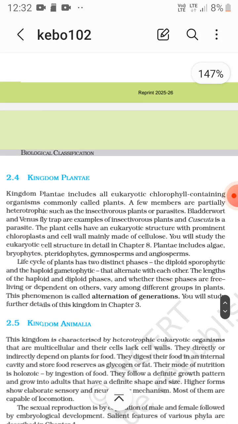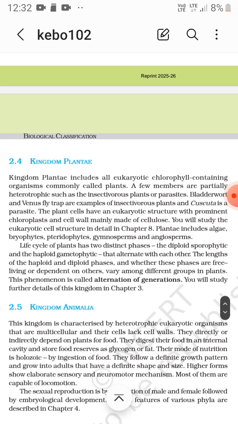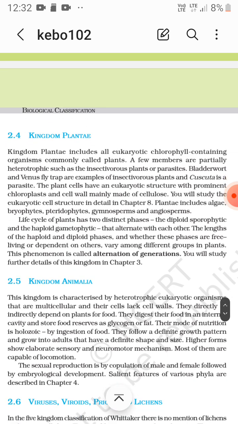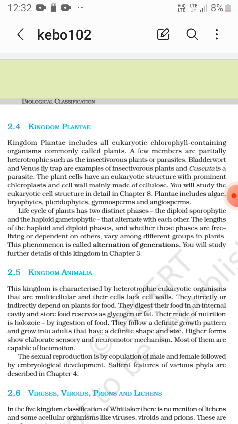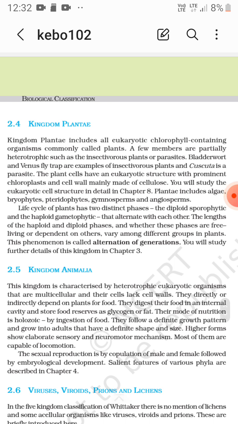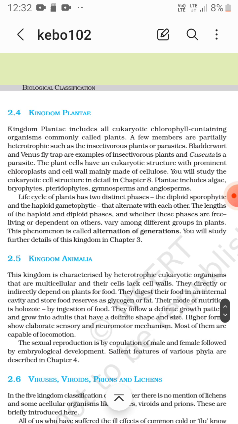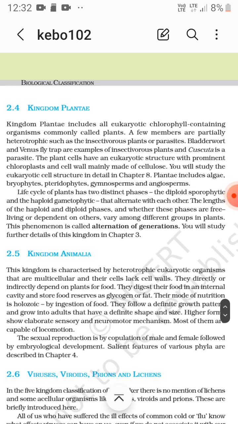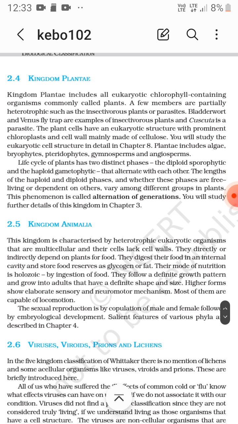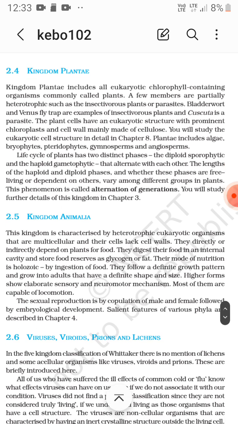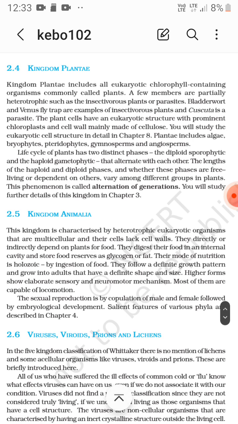Now come on to the kingdom 4, that is Plantae. Now Plantae includes all eukaryotic chlorophyll containing organisms commonly called plants. Now there are a few members that are partially heterotrophic, such as insectivorous plants or parasites, bladderwort and Venus flytrap. These are the examples of insectivorous plants, and Cuscuta is a parasite. Now, the plant cells have a eukaryotic structure with prominent chloroplast and cell wall mainly made up of cellulose.